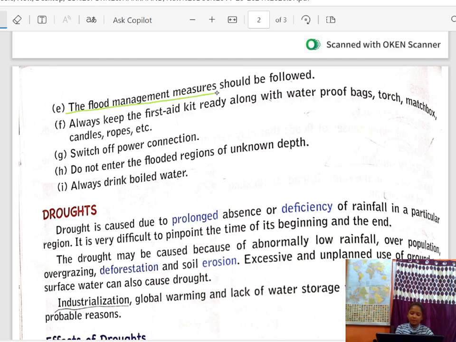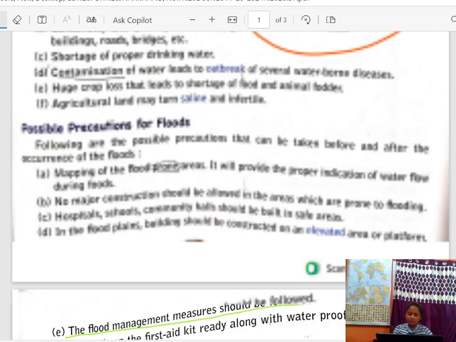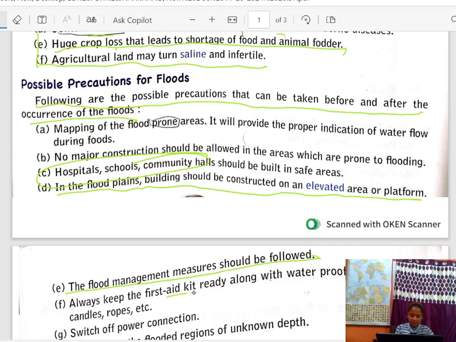The flood management measures should be followed. Always keep the first aid kit ready along with waterproof bags, torch, matchbox, candles, ropes, etc. We should always be ready for these natural disasters. So first we should make a first aid box and keep these things in it.